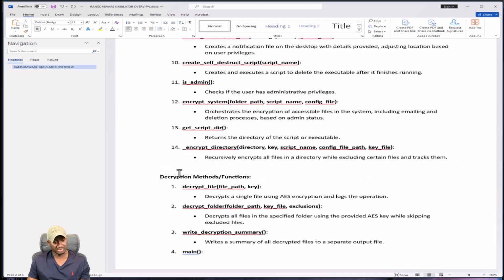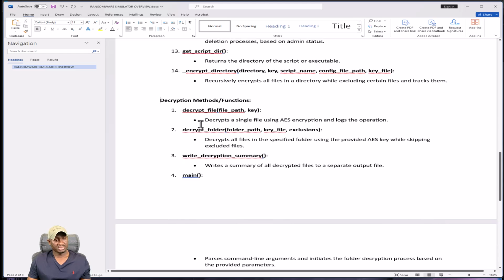And this, let me hit this down a little bit. So this is our decryption script as well. Very simple. There'll be about 3 or 4 methods. We'll have a decrypt file responsible for decrypting a single file. We'll have a decrypt folder path, which basically also takes a relative path, home folder or whatever, and decrypts all the files in it recursively as well. And then write decryption summary.